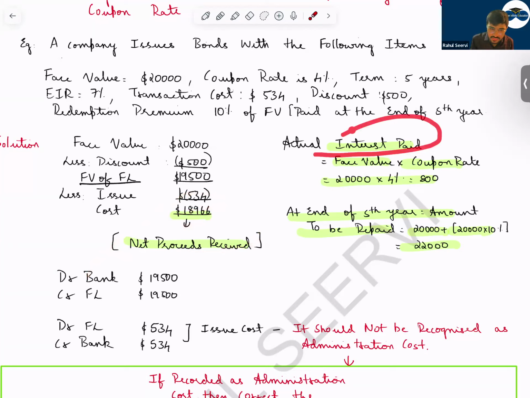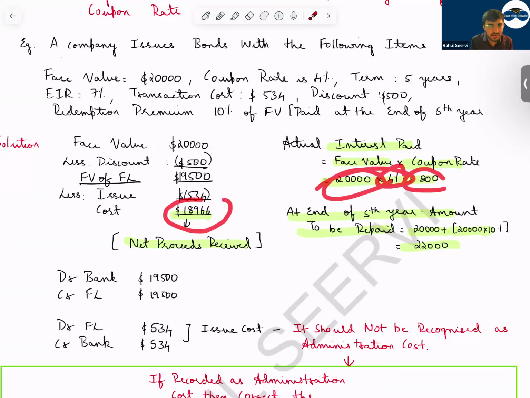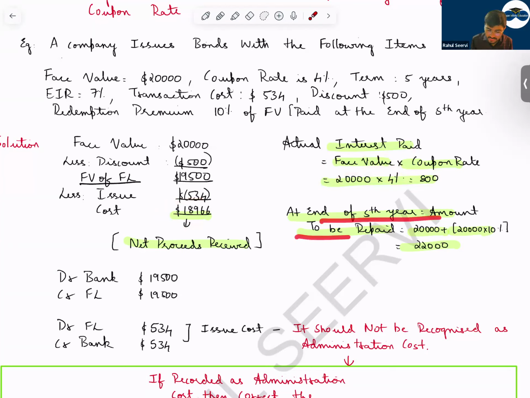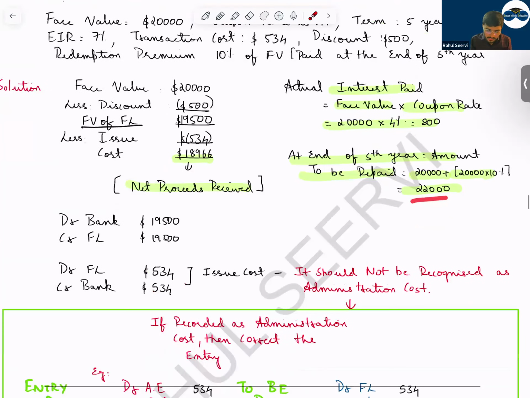So my actual interest will be how much? Actual interest will be on 20,000. You will not take actual interest on this. 20,000 into 4%, you get 800. At the end of the fifth year, what is the amount that we should repay? So 20,000 plus redemption premium of 10%, we will pay that. That is 22,000.